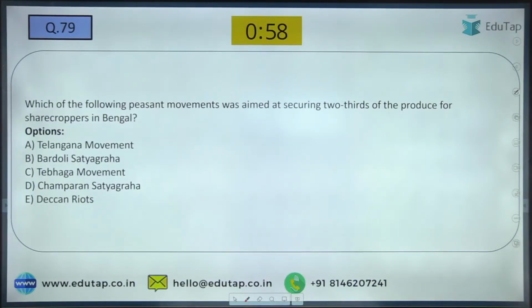Which of the following peasant movements was aimed at securing 2/3 of the produce for sharecroppers in Bengal? So mark your answers. For the question number 79, mark your answers.